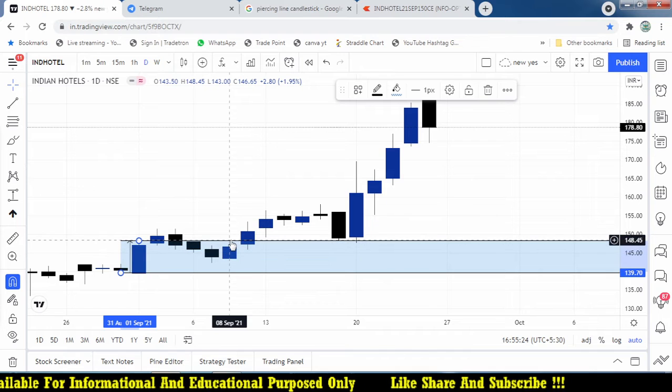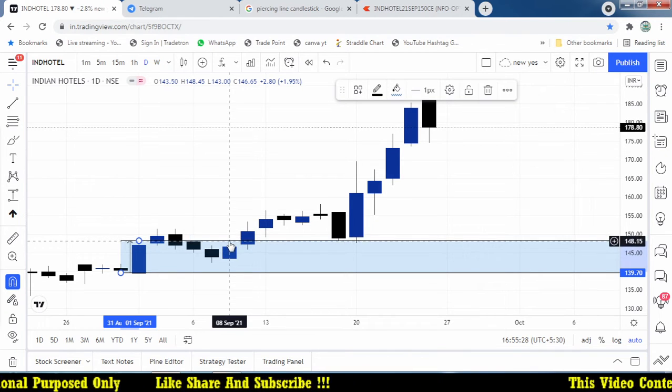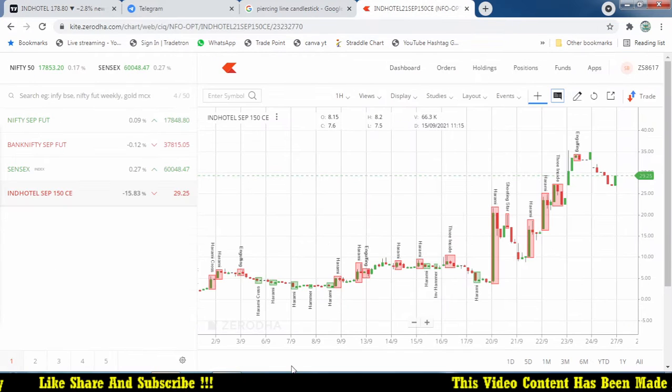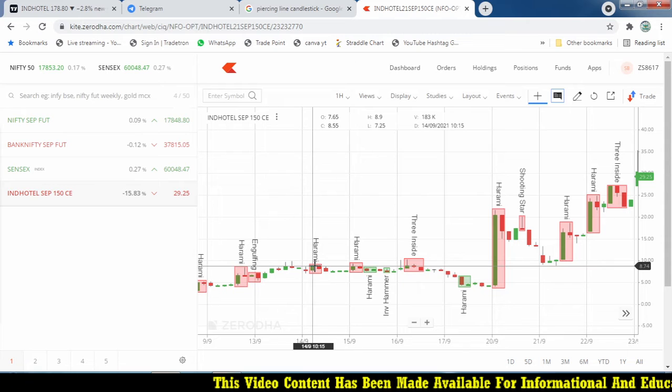And the second opportunity happened at the same 150 strike, on 8th September. There is another opportunity on 8th September. What is the price of that particular option on 8th September?